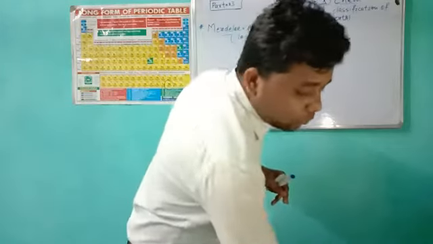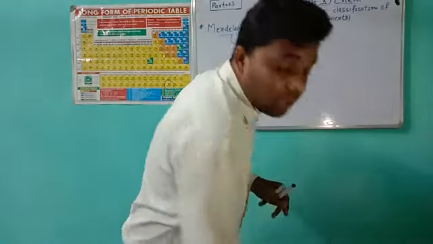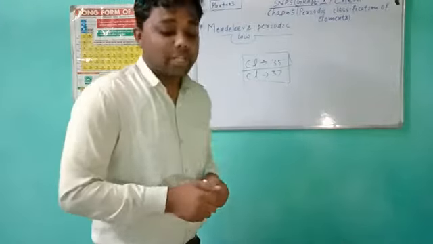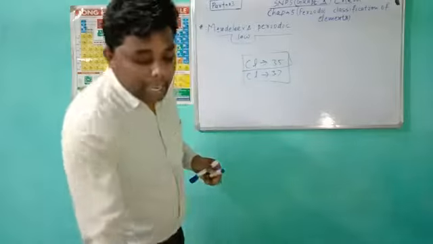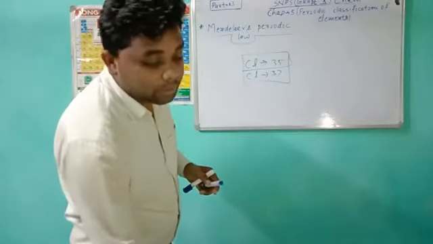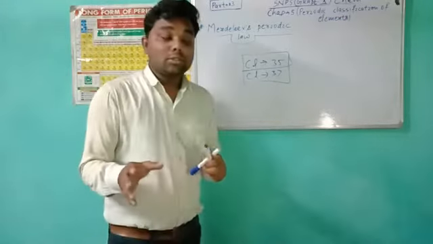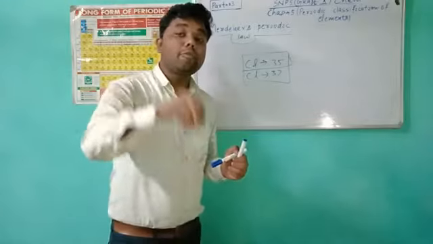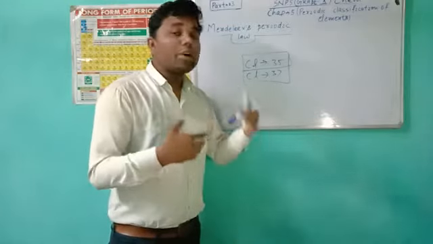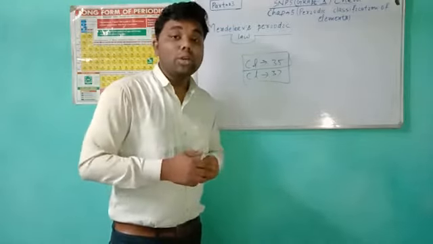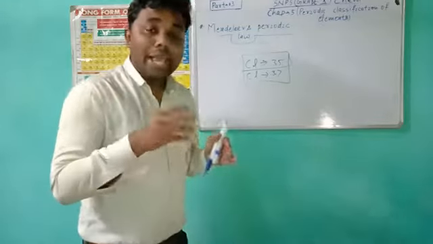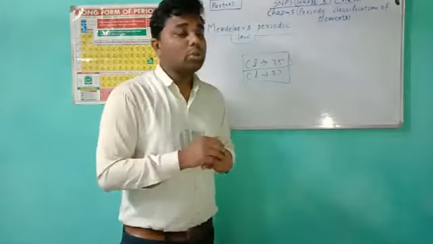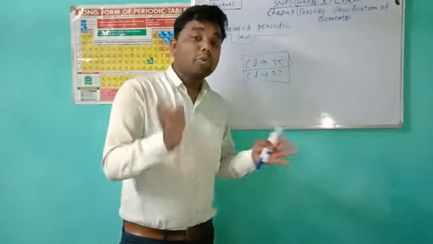So this is its second anomaly, in which the wrong order of atomic masses of some elements could not be explained. Cobalt comes just before the nickel, but according to the rule, he should have put the nickel before the cobalt.